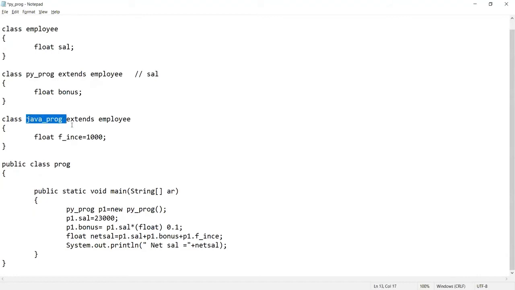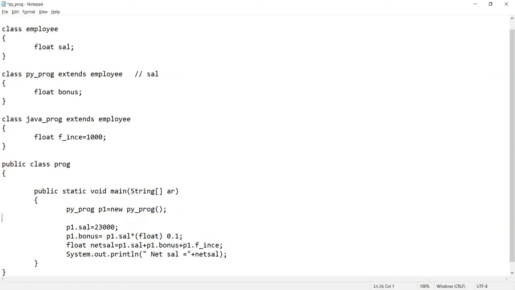Python programmer and Java programmer, these two classes are not having any common relationship between them except the salary, right? So I have to declare two objects, one for the Python programmer and another for the Java programmer.